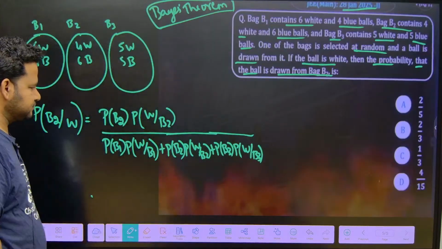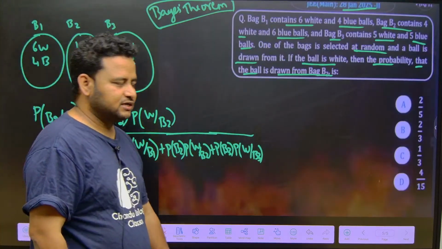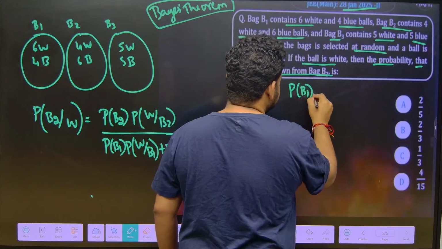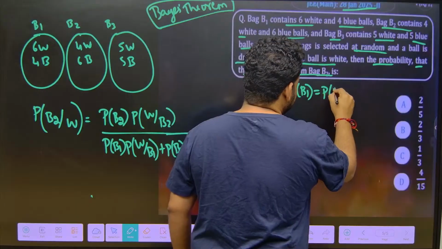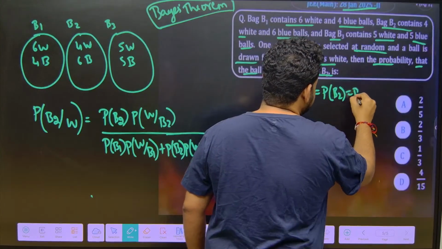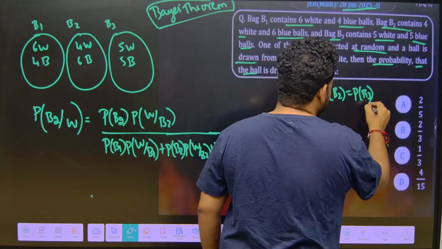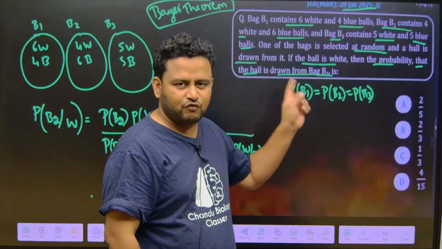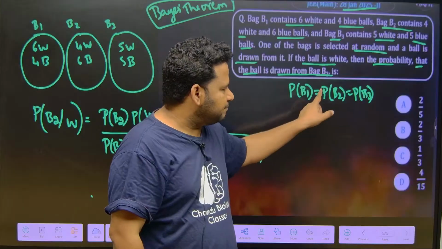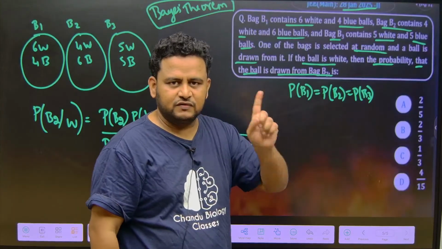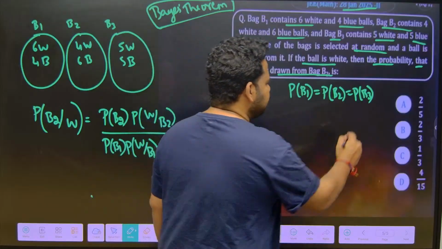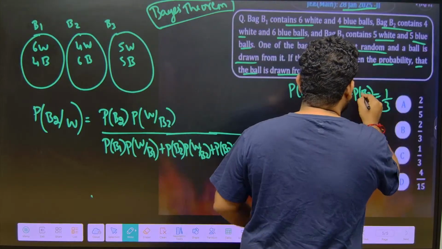Now look at this. First of all, you have to understand that probability of B1 is equal to probability of B2 is equal to probability of B3. Probability of choosing from bag 1, there are 3 bags, is 1 out of 3. Probability of choosing from bag 2 is 1 out of 3. Probability of choosing from bag 3 is also 1 out of 3. So all these 3 are equal.